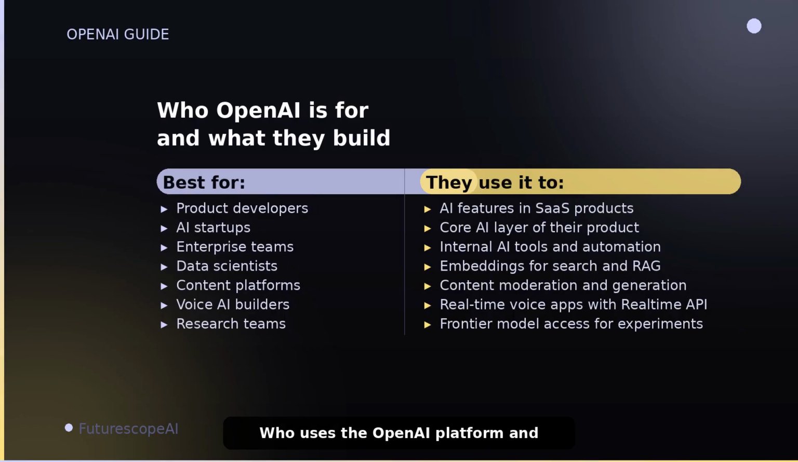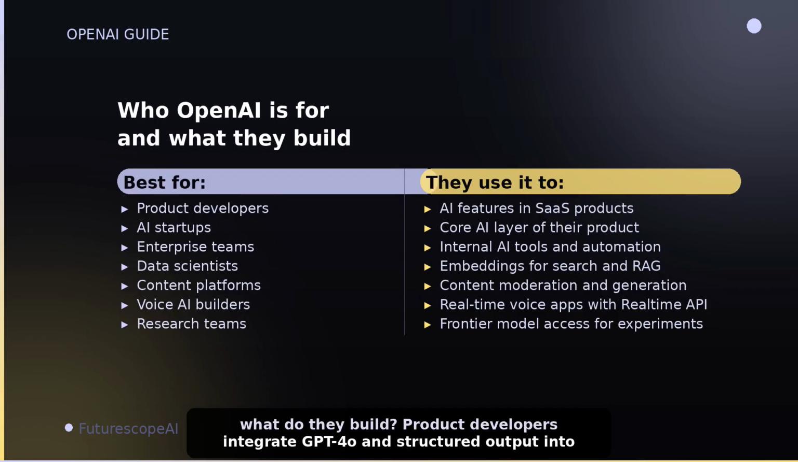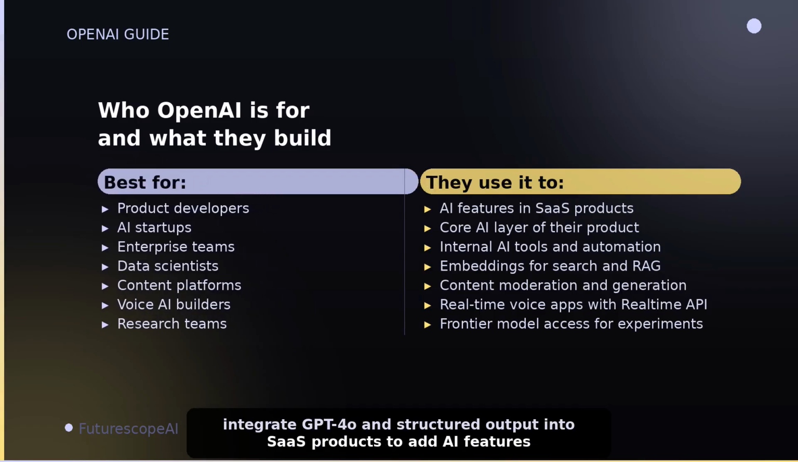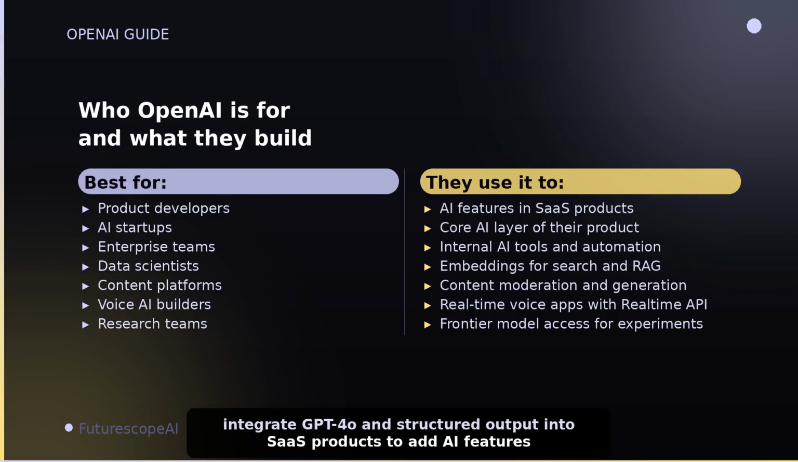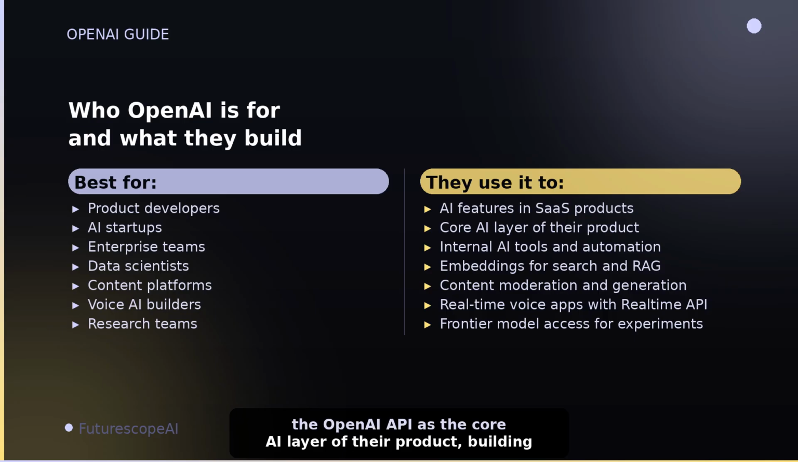Who uses the OpenAI platform and what do they build? Product developers integrate GPT-4o and structured output into SaaS products to add AI features without building models. AI startups use the OpenAI API as the core AI layer of their product, building on top of frontier models rather than training from scratch.